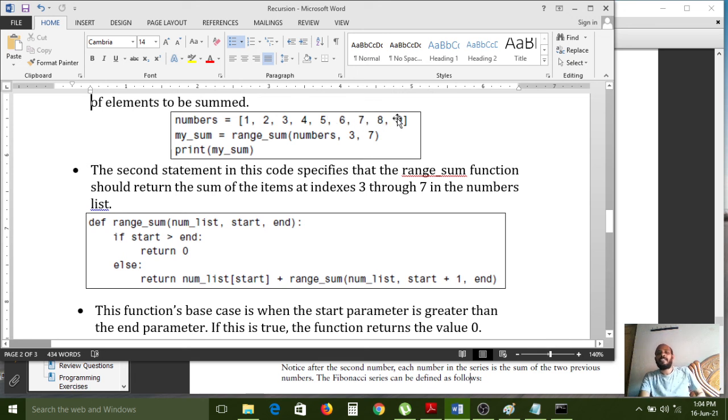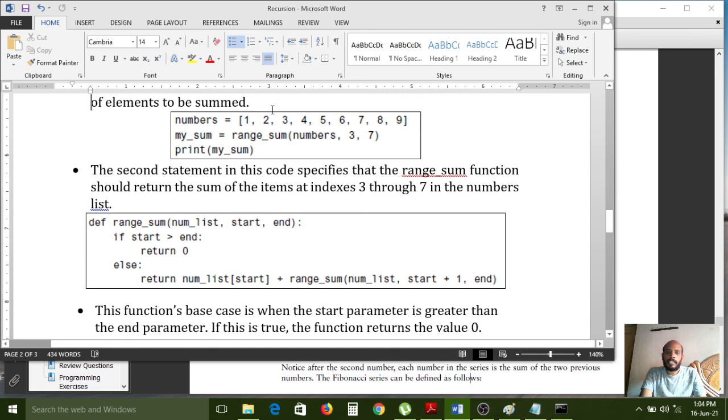So 8 indexes it has generated with the 9 elements, because index starts with 0 only. Elements are your wish. Here I gave the sequence 1, 2, 3, 4, but if you want to store any numbers as per your requirement, you can give any numbers. No problem. And now I am calling the range sum function with the numbers variable.